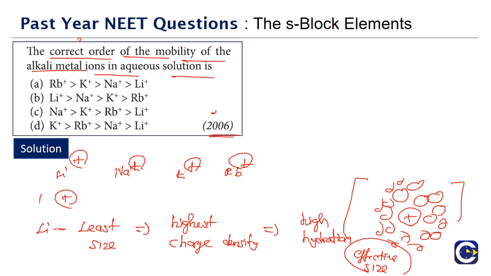So the effective size order will be like this: lithium more than sodium more than potassium more than rubidium. That is the order of the effective size. Wherever the effective size is high, the mobility will be less. So mobility will be highest for rubidium. What is the mobility order? It will be rubidium more than potassium more than sodium more than lithium.